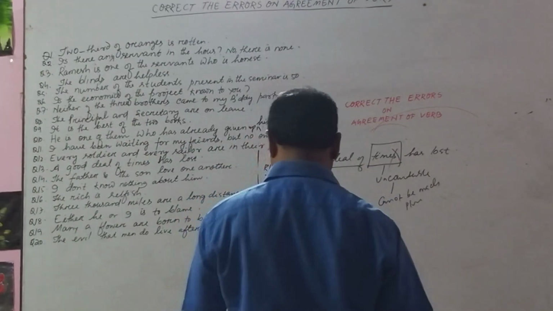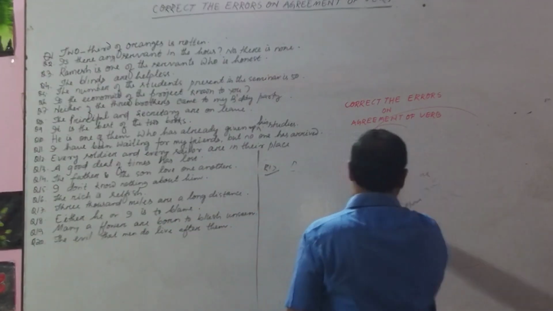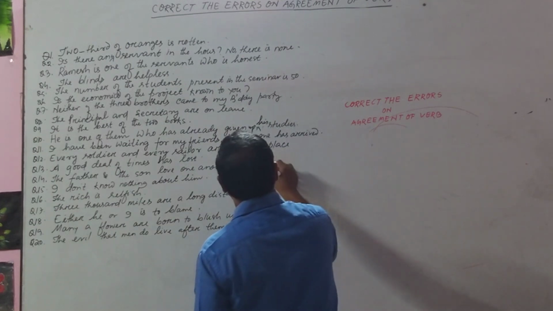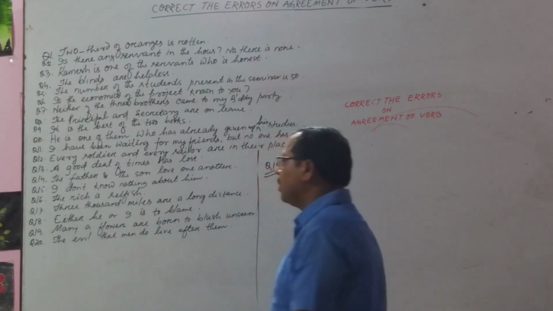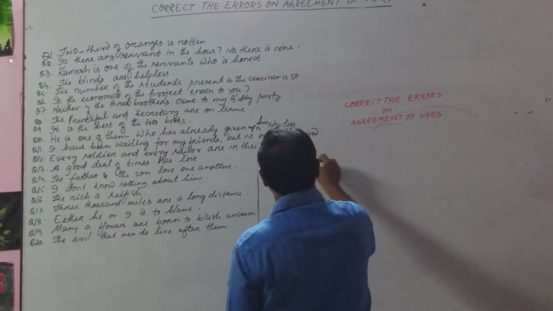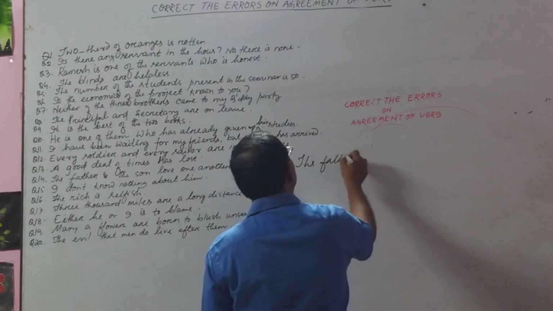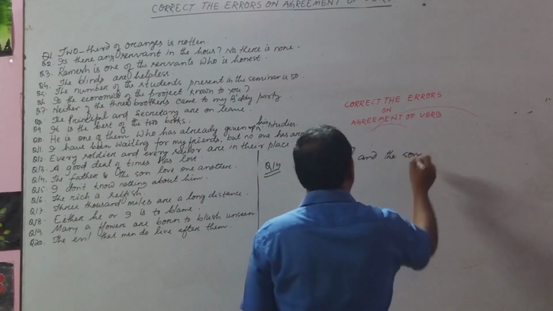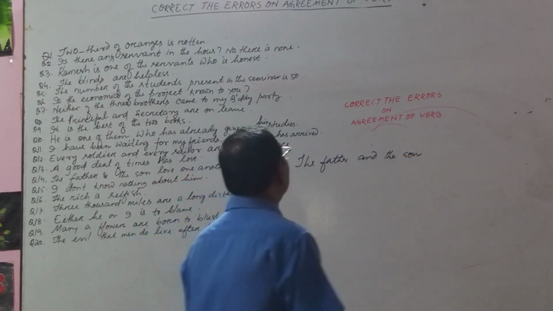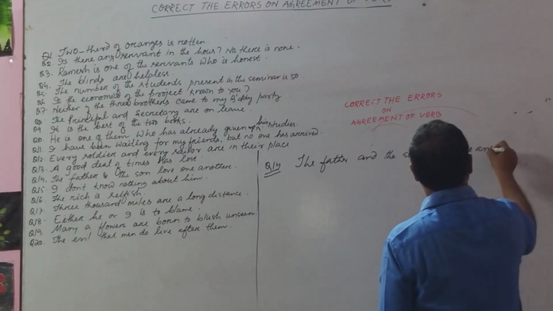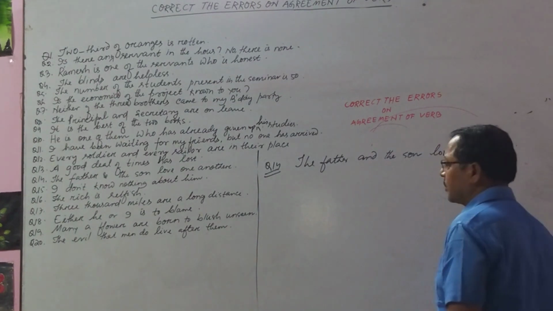Now, let us come to question number 14. Question 14 says, the father and the son love one another.